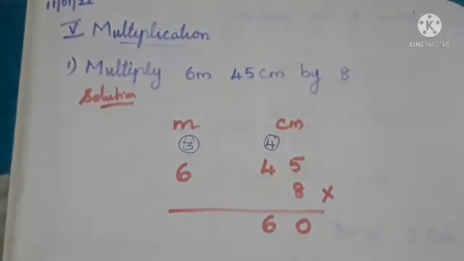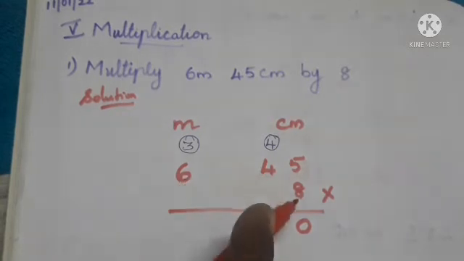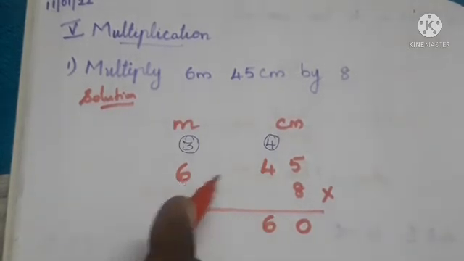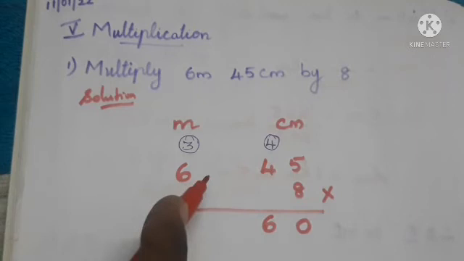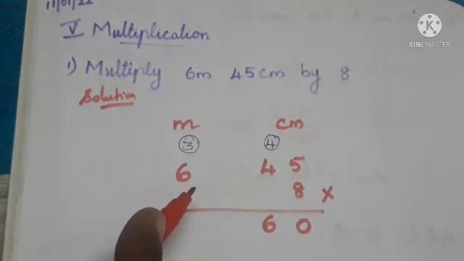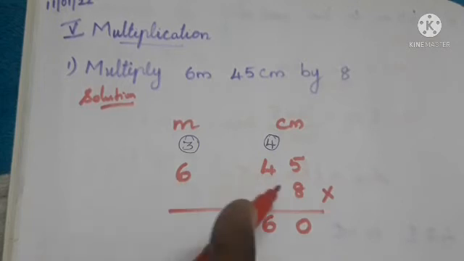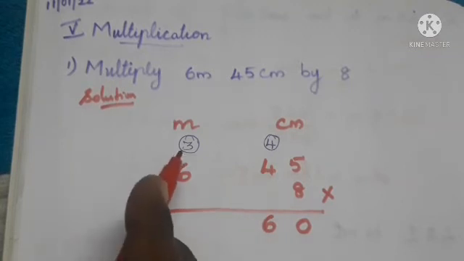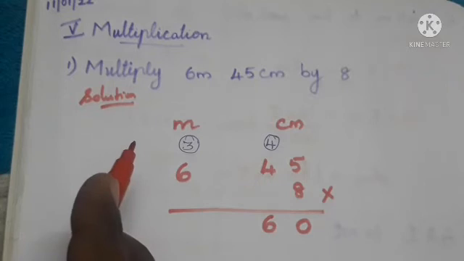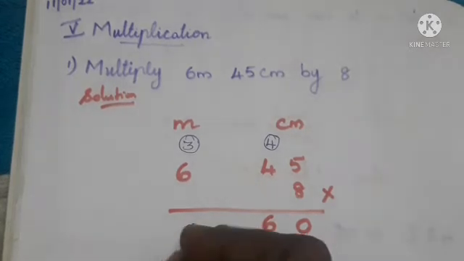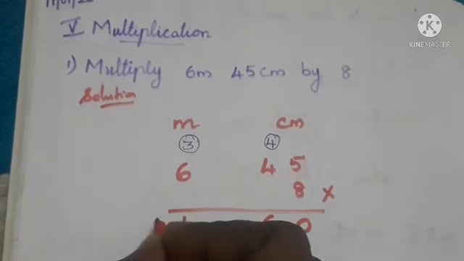Next place value is 6. That is the 100 place. 6 into 8. Next we can repeat the 8 table up to getting 6 into 8. So 1 8 is 8, 2 8s are 16, 3 8s are 24, 4 8s are 32, 5 8s are 40 and 6 8s are 48. Next we have to add 48 with the 3. 48 plus 3 is 51. So we can write 1 and here 5.